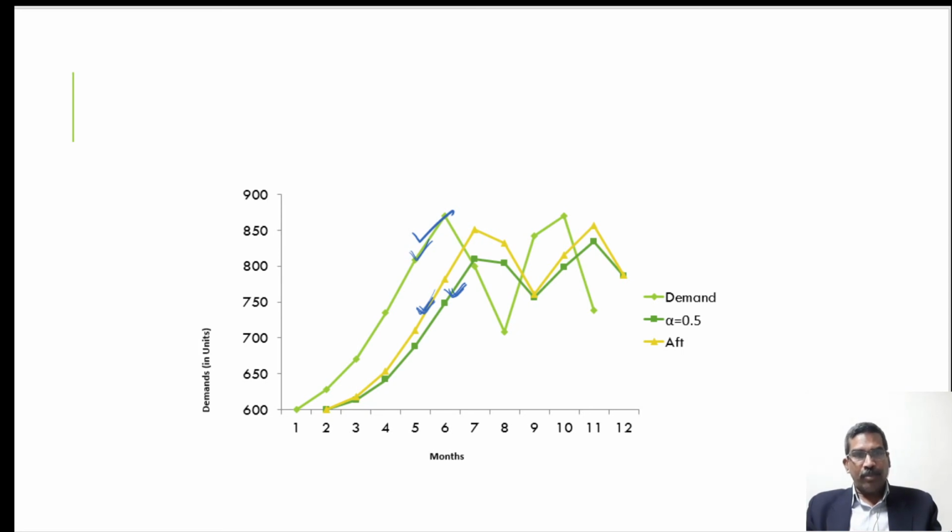And this is all about the time series model. In the next session we will discuss the causal method and the linear regression method of forecasting, with the seasonal variation in the forecasting.